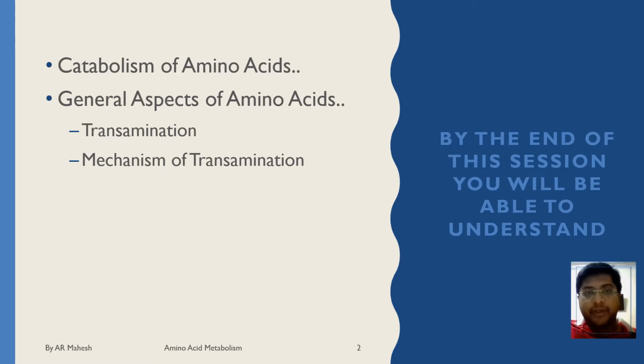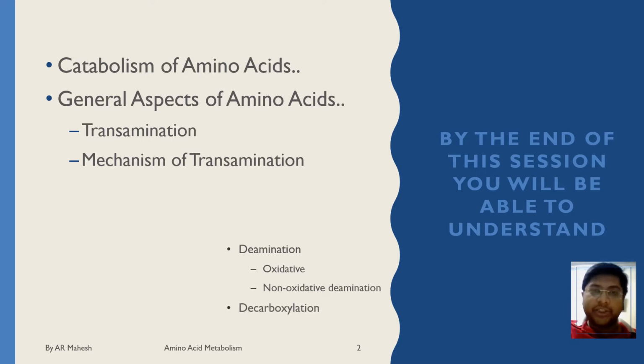In my next video, I'll be explaining the continuation of this amino acid metabolism, that is deamination, oxidative deamination, non-oxidative deamination, decarboxylation, and urea cycle. So by the end of this session, you will be able to understand the metabolism of amino acid in brief, the general aspects of amino acids, what is transamination, examples of transamination, salient features of transamination, and mechanism of transamination.